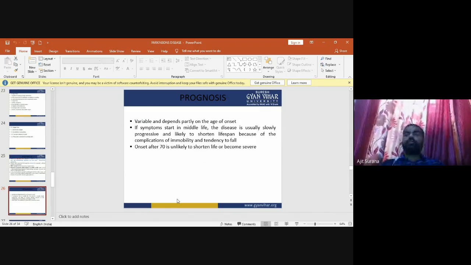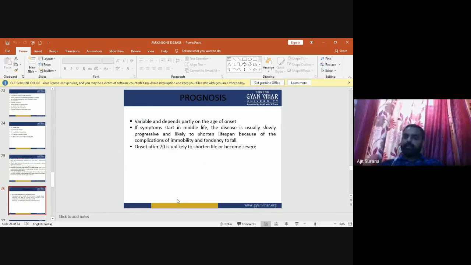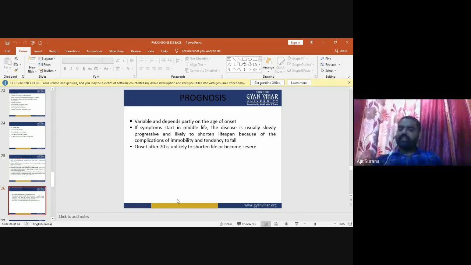Now, the prognosis of Parkinson's disease is how the disease may progress. It is variable and depends partially on the age of onset.